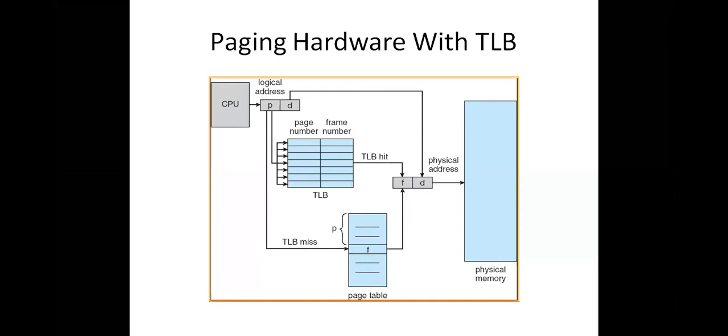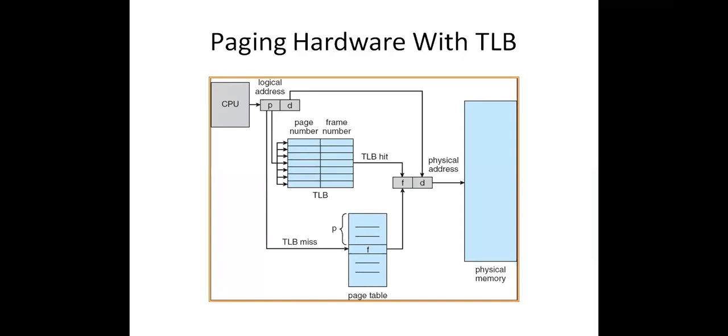Why? Because in order to access the main memory, it will take some time for the CPU when compared to the cache. If you access the cache, the time will be very less when compared to accessing the main memory. Why? Because cache is near to the CPU when compared to the main memory. If the required information is available in the cache, then it is called a cache hit. If the required information is not available in the cache, then it is called a cache miss. Whenever there is a cache miss, then only we need to go and access the main memory.